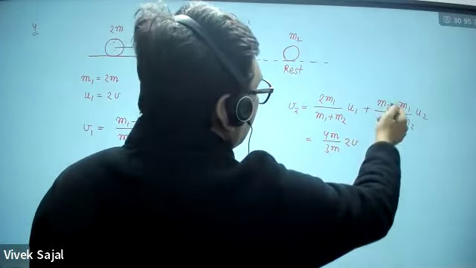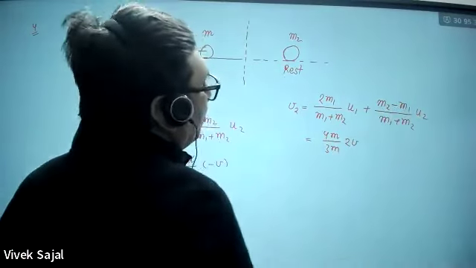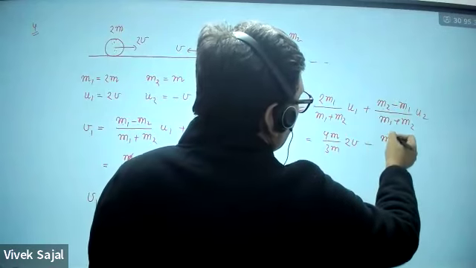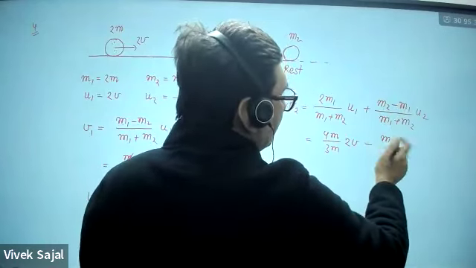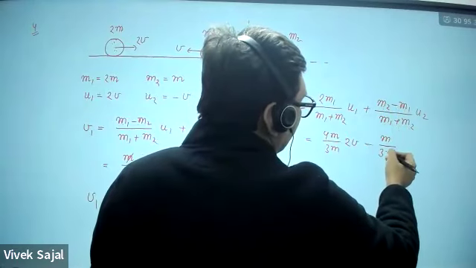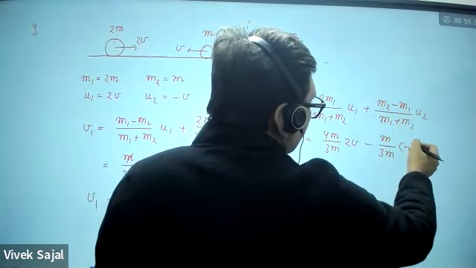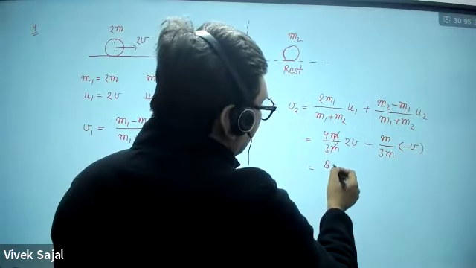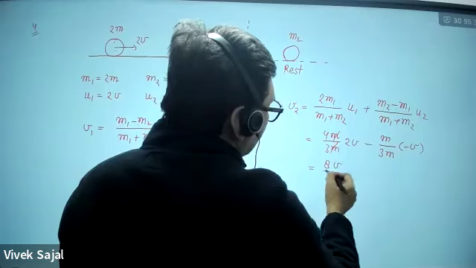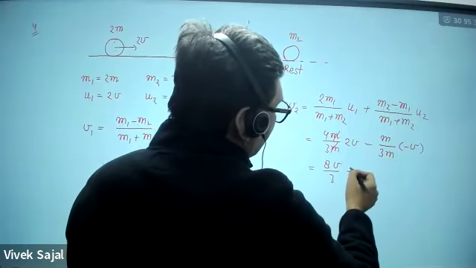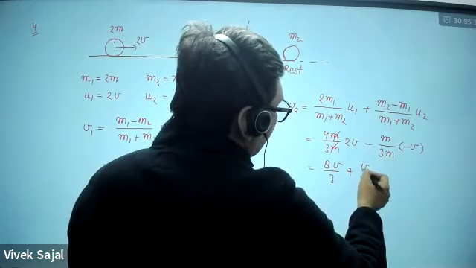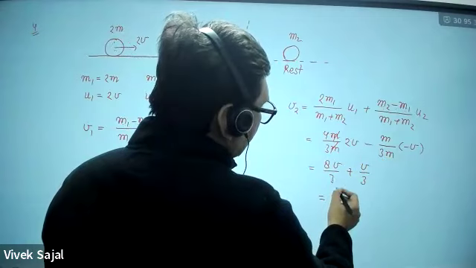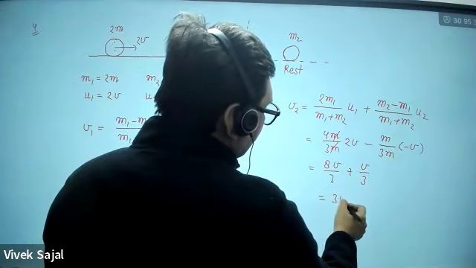Here m2 minus m1, m minus 2m, will be minus m divided by 3m, and this will be minus v. The m will cancel, so this will be 8v by 3 plus v by 3. So 8 and 1, that is 9v by 3, this will be 3v.